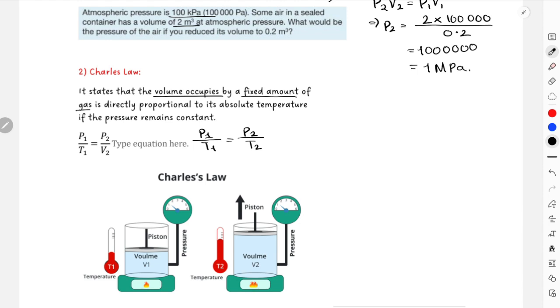Right, over here directly proportional means that your value for pressure and temperature is going to be directly proportional only if, in this case, the volume is same. Fixed amount means volume must remain same in this case. Volume must remain same. This is your assumption this time for Charles' law. For Boyle's law, the assumption was temperature must remain same. For Charles' law, volume must remain same.